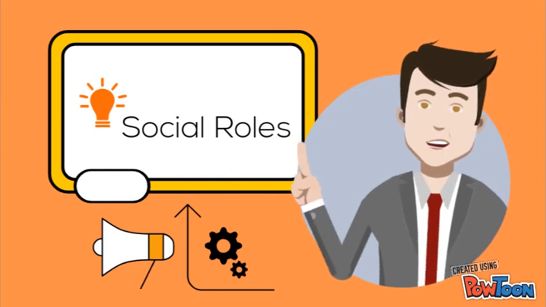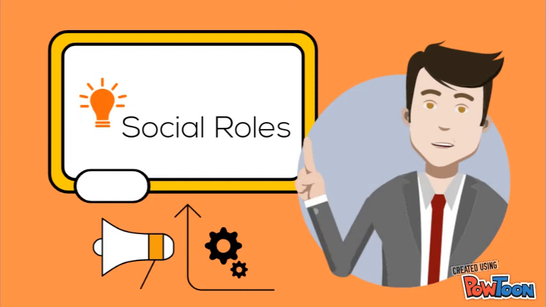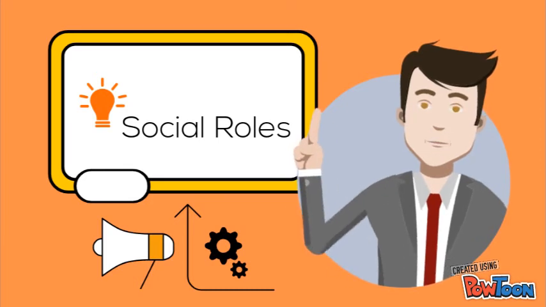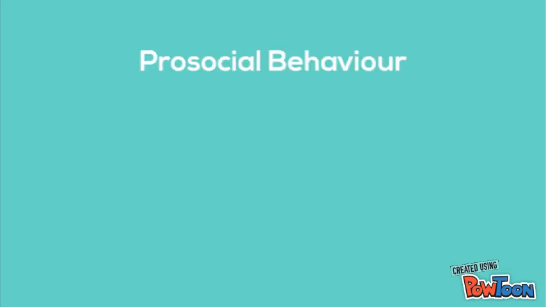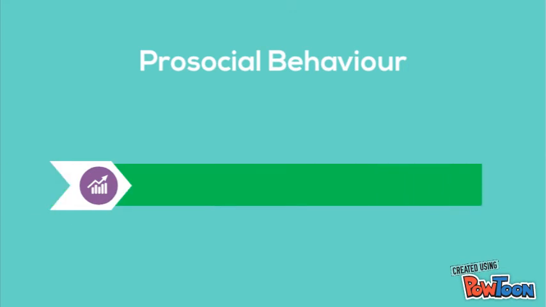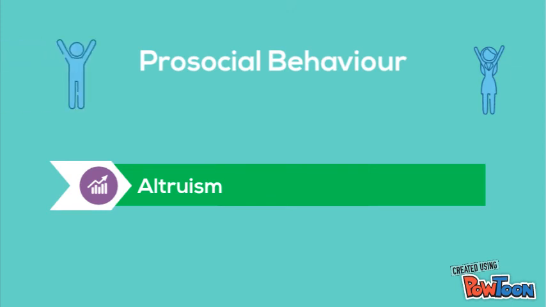A social role is the pattern of behavior that is expected of a person who is in a particular social position. A far more pleasant form of human social interaction is pro-social behavior, or socially desirable behavior that benefits others rather than brings them harm. One form of pro-social behavior that almost always makes people feel good about other people is altruism.